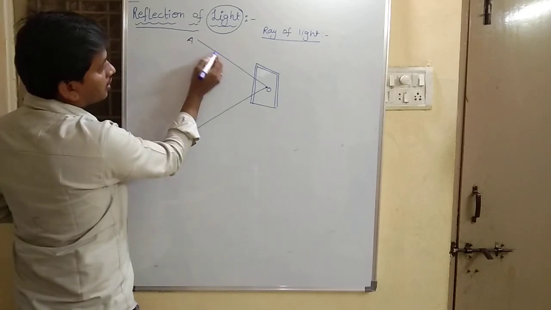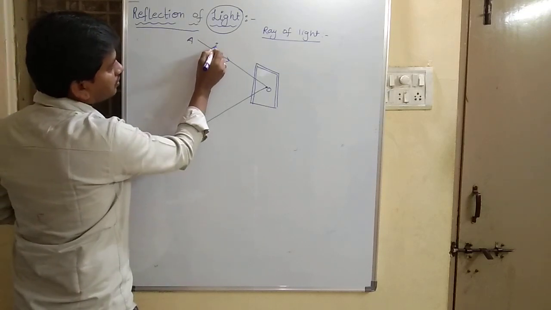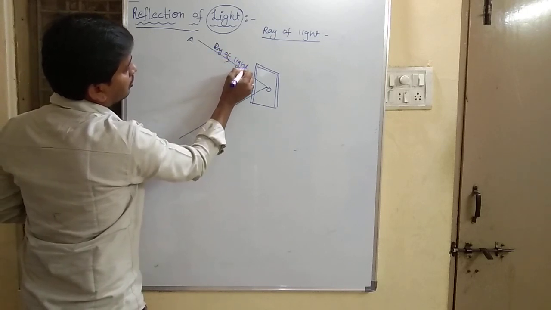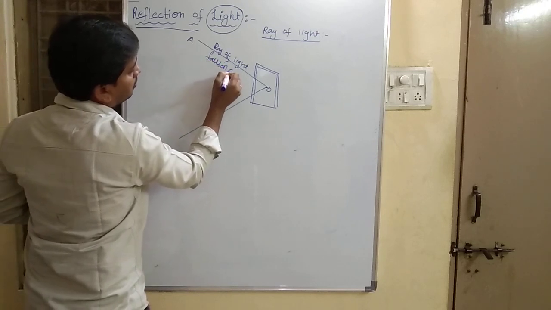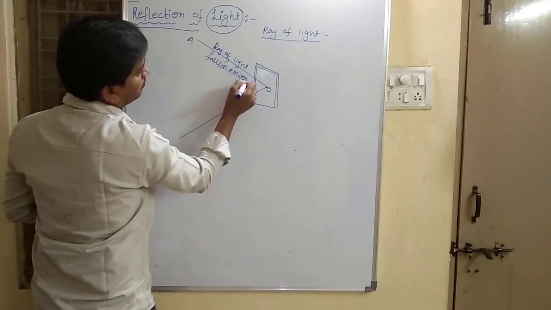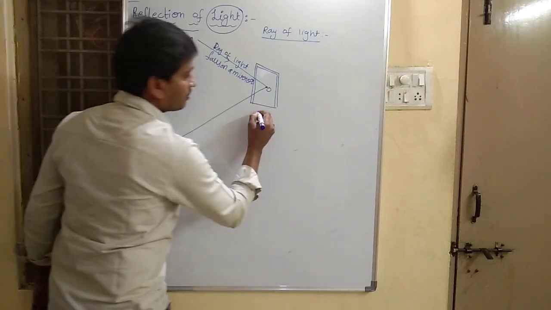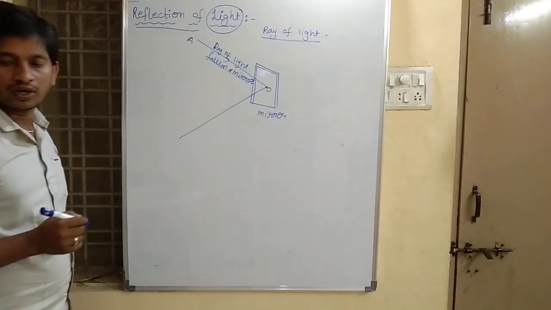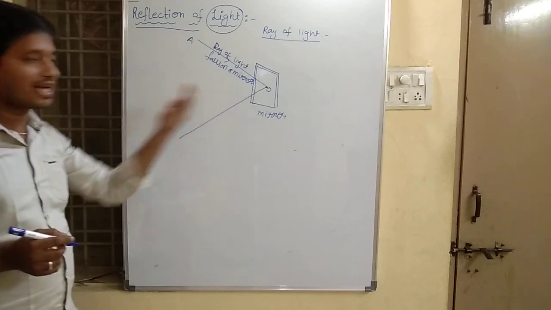So this is our ray of light. AO is the ray of light which falls on the mirror. This is an object. Let me consider it as a mirror. When a ray of light falls on the mirror, some of it is sent back.